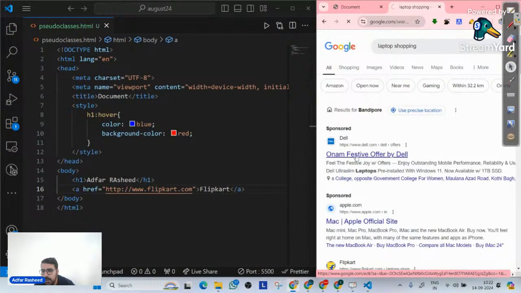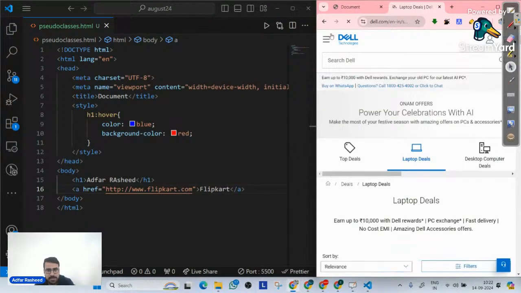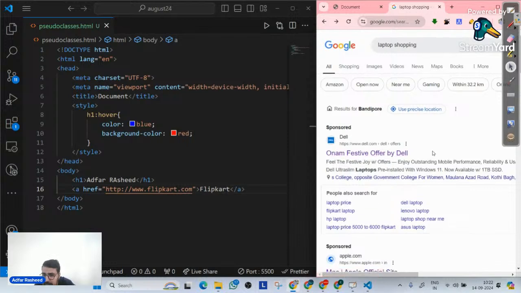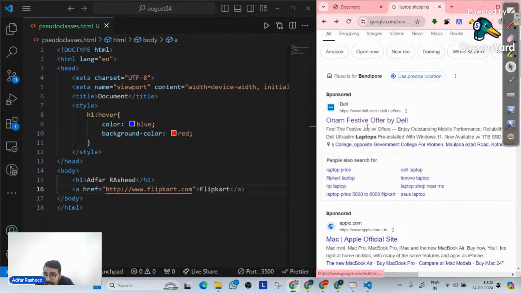Let me click on it. Once I click on it, it will open the website. But if I go back, do you see a style change inside this link? Now it looks like I have already visited this link. Yes or no? There's a difference between this link and this link. It lets you know that you have already visited this link before. So how can we implement such things in our website? That's what will be done on anchor tags using pseudo classes.